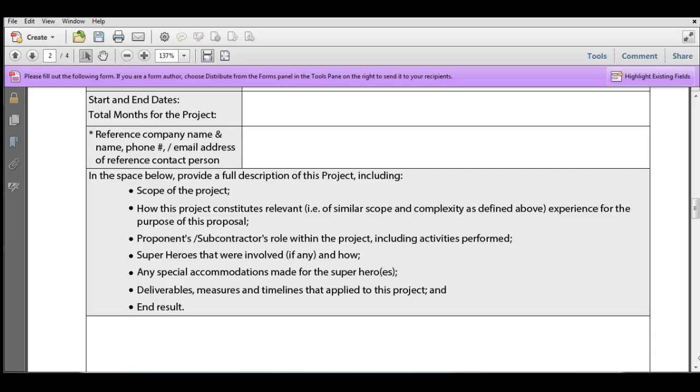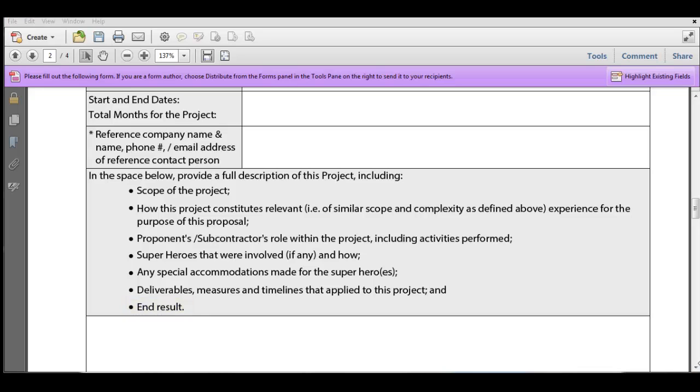And in this case, we do have some that are specific to our SRFP. What were the superheroes that were involved, if there were any, and how they were involved, and any special accommodations that might have been made for those superheroes. Again, very specific to our sample SRFP, but it does tell you that these bulleted lists can be customized for the specific SRFP that you're looking for. And the last couple of bullets tell us what the deliverables were that you did in this project, what measures were used to determine the quality of the work, and what the timelines were, and did you meet all of those timelines? Explain that. And finally, what was the end result of that project?